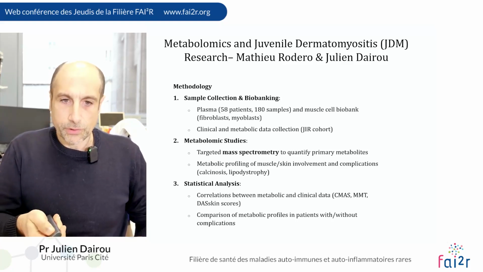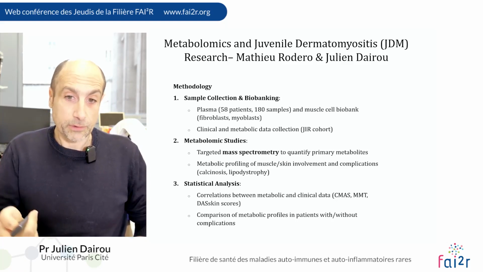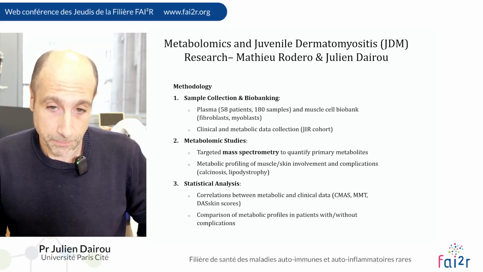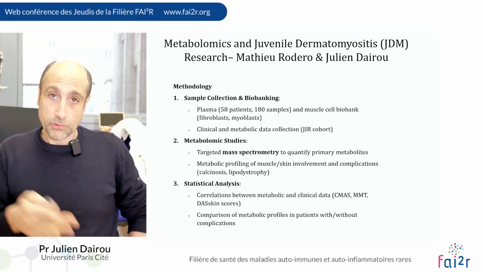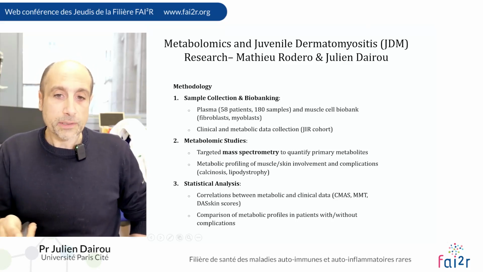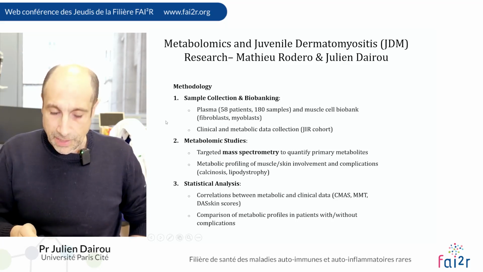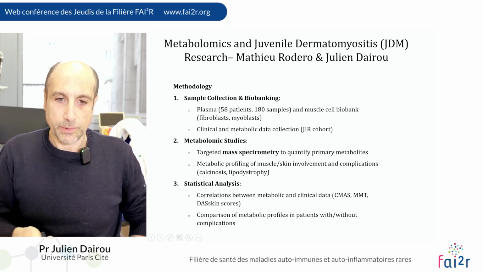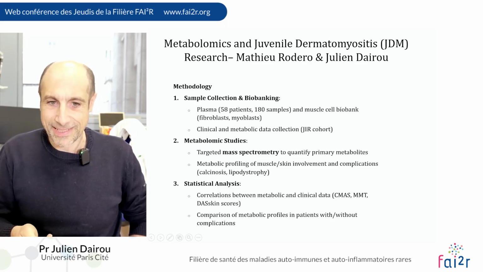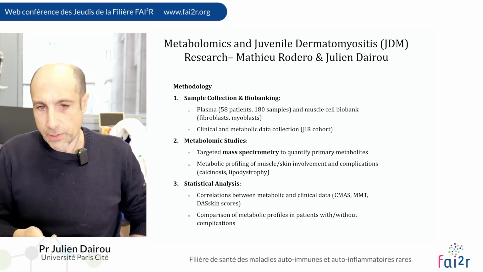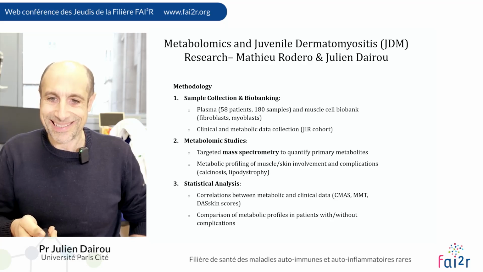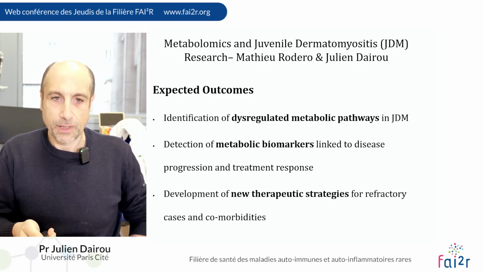We focus on targeted mass spectrometry to quantify primary metabolites, close to 100 metabolites from each sample. And finally, we will do a statistical analysis by correlation between metabolic and clinical data.